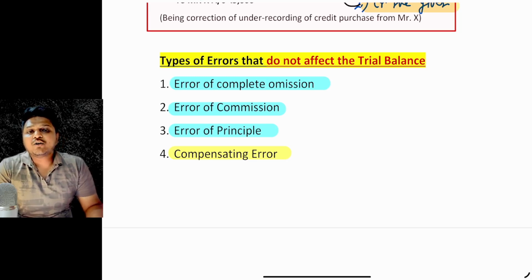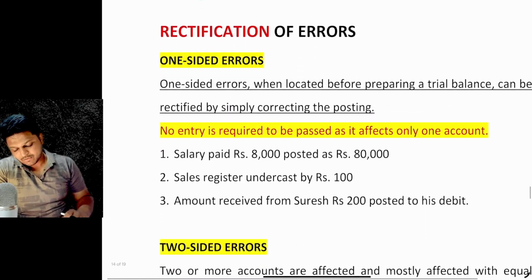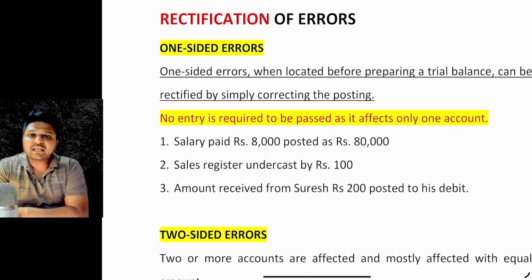These things are not going to impact the trial balance at all. Is that clear? Okay. Now let's have a look at the rectification of the errors. It may be the case of one-sided errors.